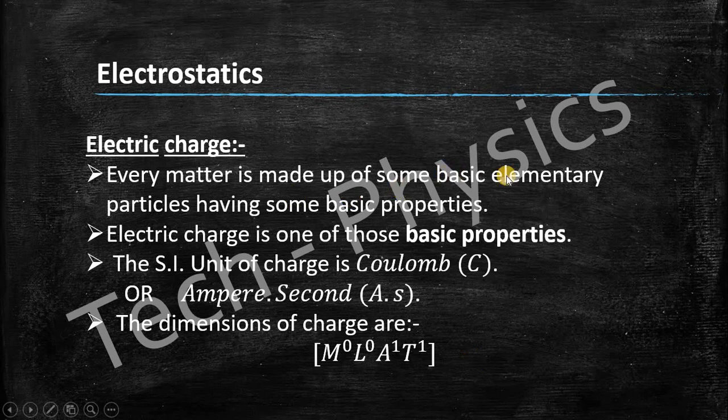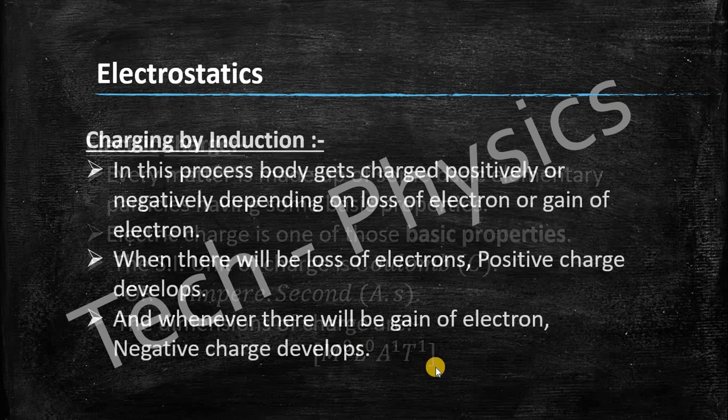Every matter is made up of some basic elementary particles having some basic properties. Electric charge is one of those basic properties, though there are many basic properties like charge, parity, mass, but here we are only going to study electric charge. The SI unit of charge is coulomb and ampere second. Both are SI units, and the dimensions of charge are M0, L0, A1 and T1.